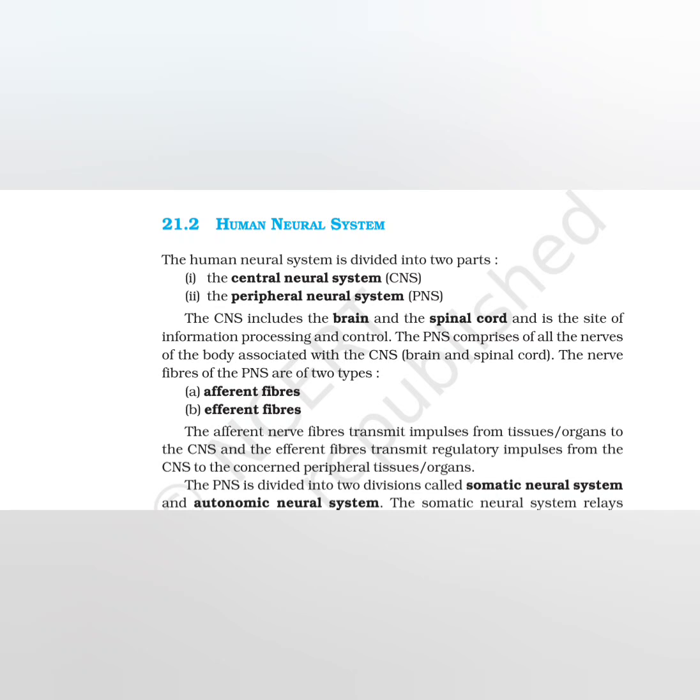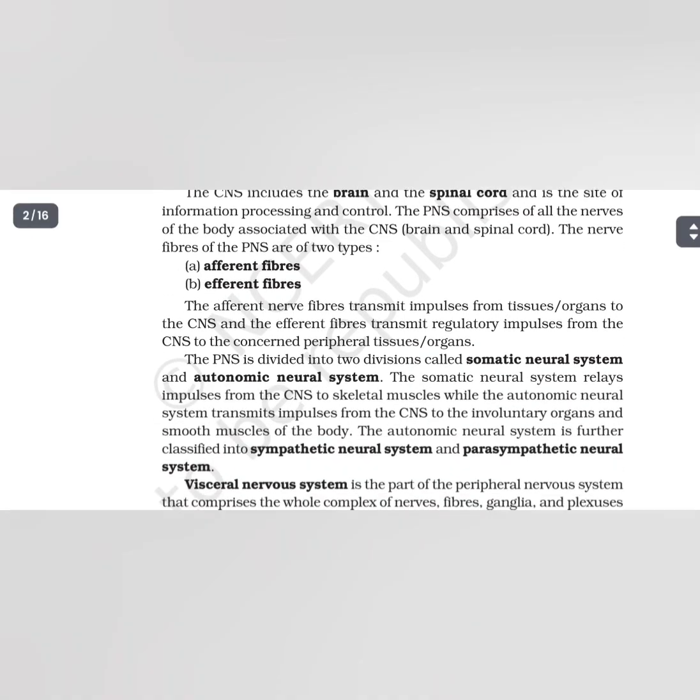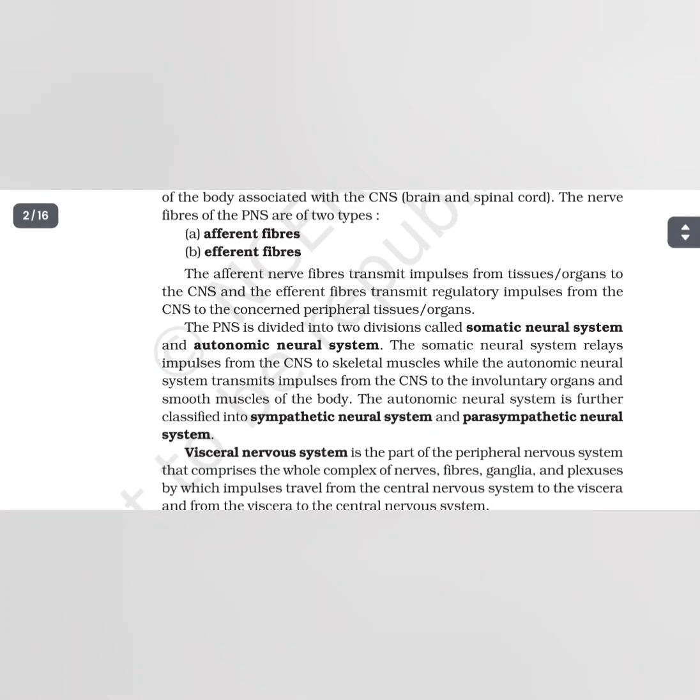The nerve fibers of the PNS are of two types: afferent fibers and efferent fibers. The afferent nerve fibers transmit impulses from tissues and organs to the CNS, and the efferent fibers transmit regulatory impulses from the CNS to the concerned peripheral tissue or organs.